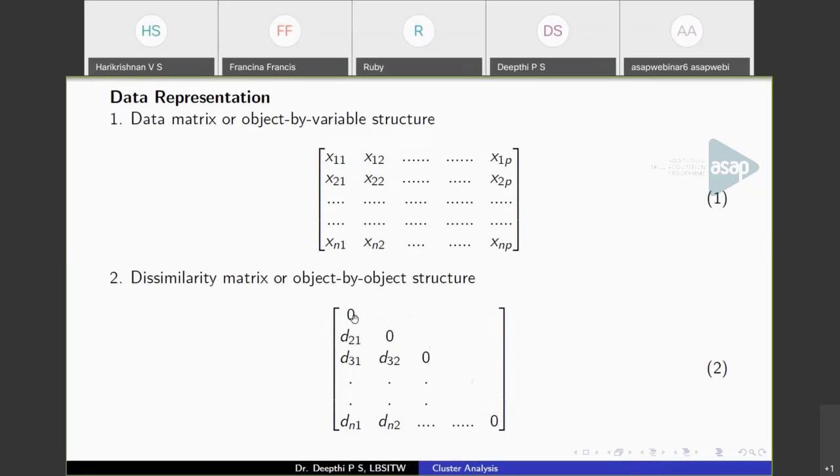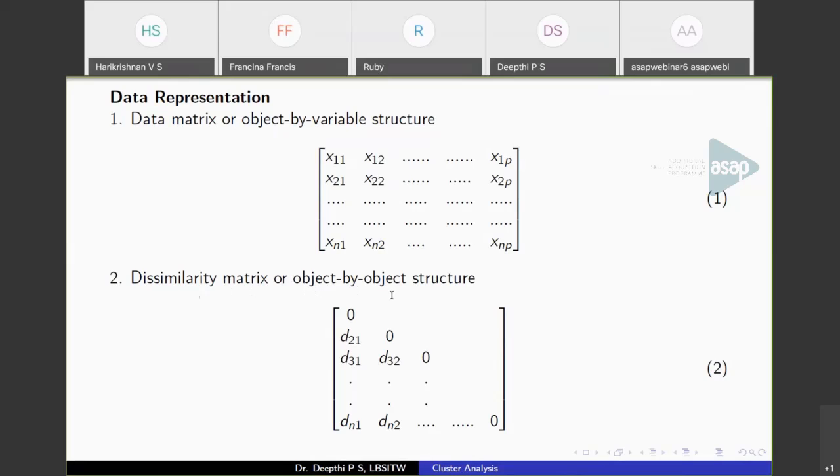Below the diagonal you will have entries that represent the dissimilarity between objects. So d21 means the distance between object 2 and object 1. Similarly, you can store the distance or dissimilarity between data objects in a matrix. This is called the dissimilarity matrix or object by object structure.